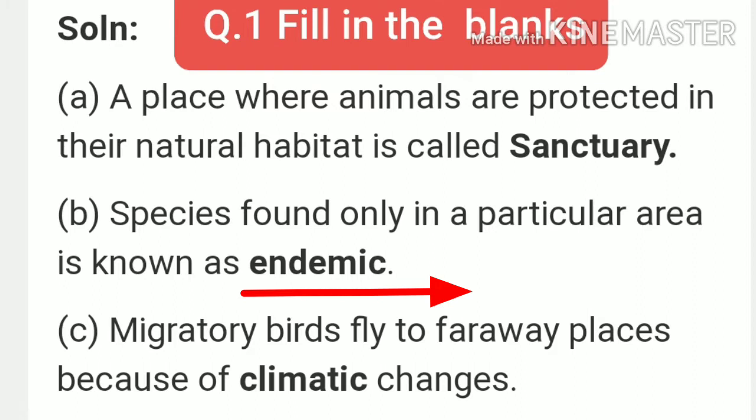The third fill in the blank is: migratory birds fly to far away places because of blank change. So children, I have explained in my previous video about the migration that birds fly to far away places because of climatic changes. So the answer is climatic change.